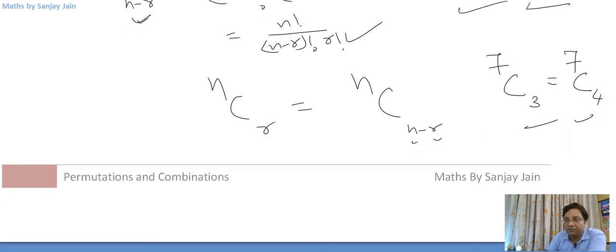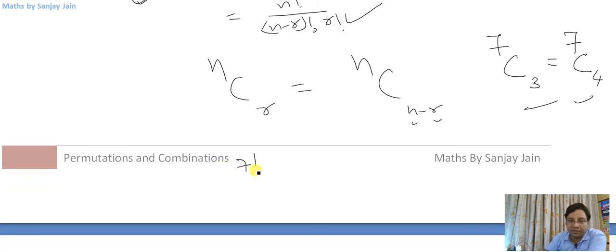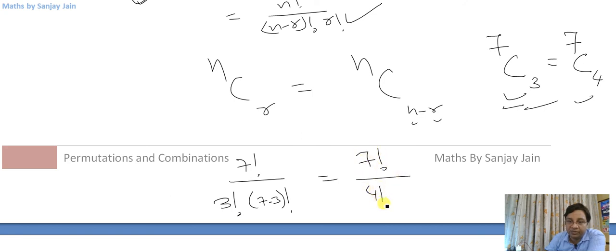And if you want to verify them by applying this formula, you can do that, because 7 factorial divided by 3 factorial into 7 minus 3 factorial will be your left hand side. And what is there on the right hand side? 7 factorial by 4 factorial into 7 minus 4 factorial. So if you see, this is 3 factorial, this is 4 factorial, and this is 4 factorial, this is 3 factorial. So yes, the results are the same.